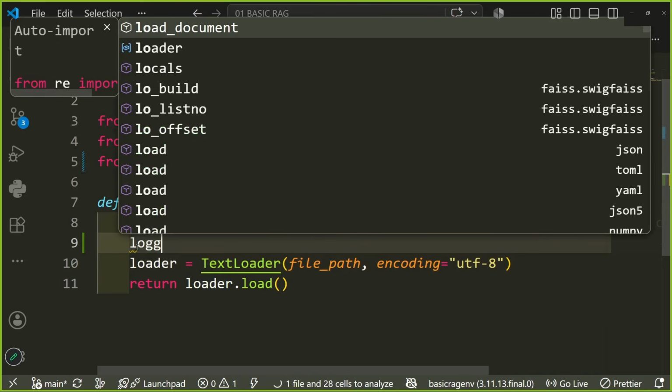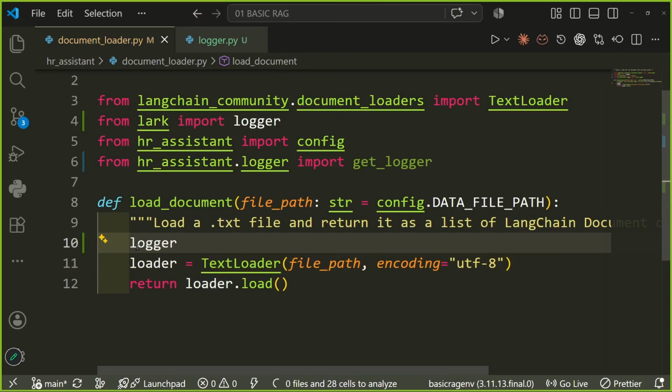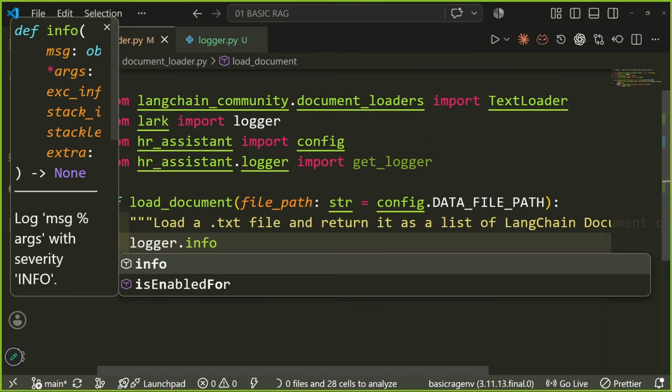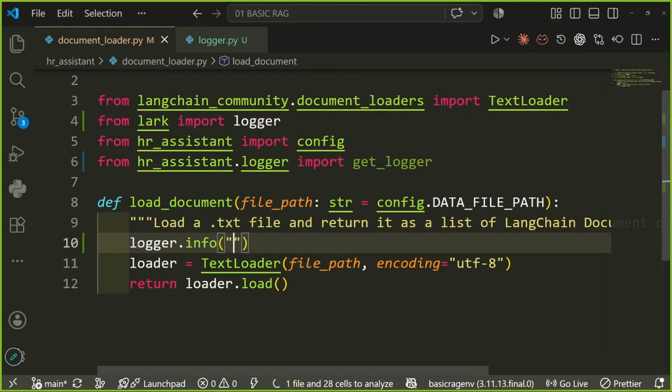Here I will add logger.info, which means give me the information that I am loading documents. Or I can just simply write loading documents from document loader.